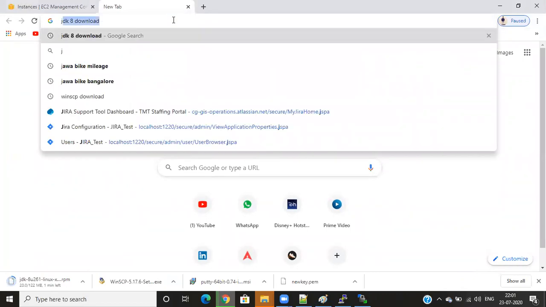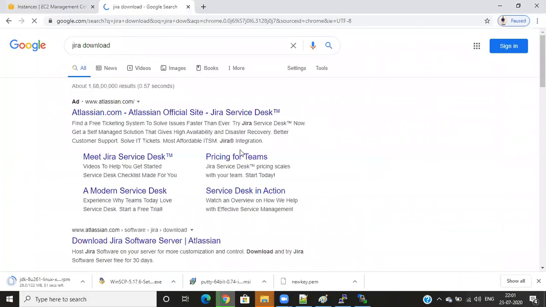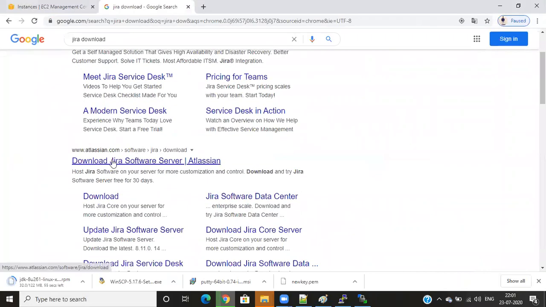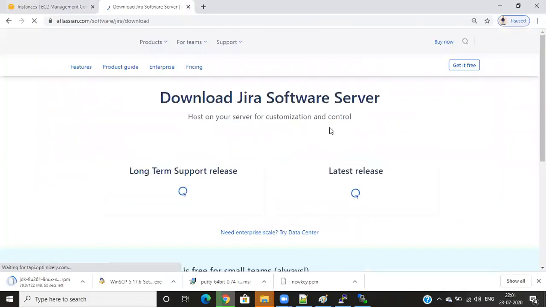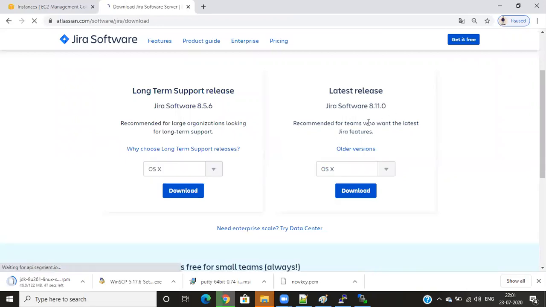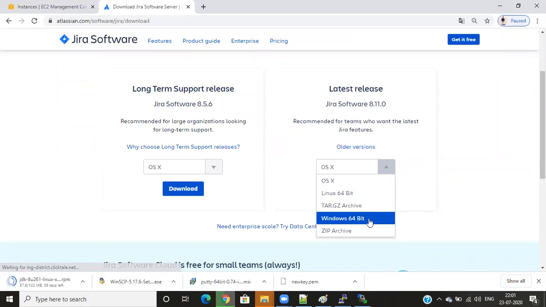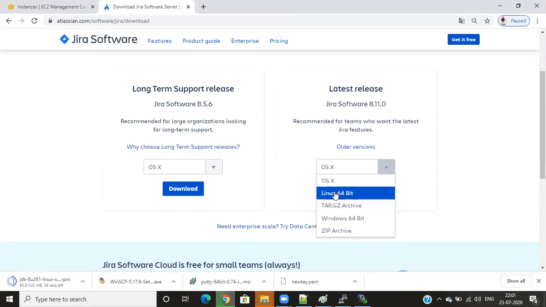Also, I'll download Jira as well. I don't want to waste time. Go to download Jira Software, and here we need to select. I think 8.11 is the latest version, and older versions are here. Normally we select Windows 64 here. Now you can select Linux 64.